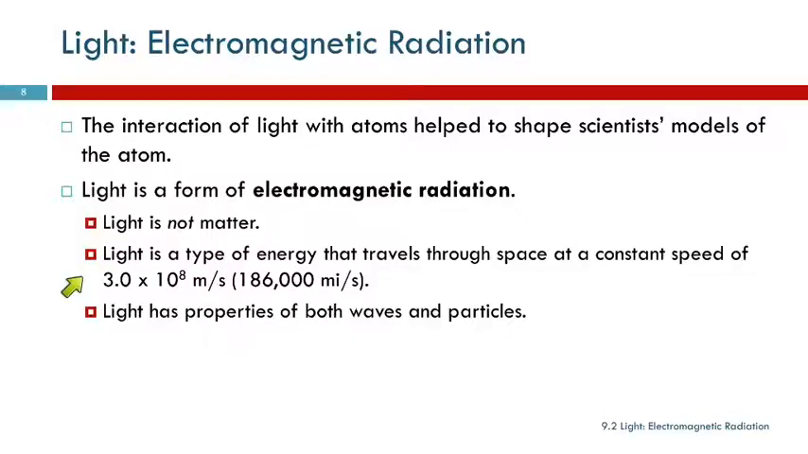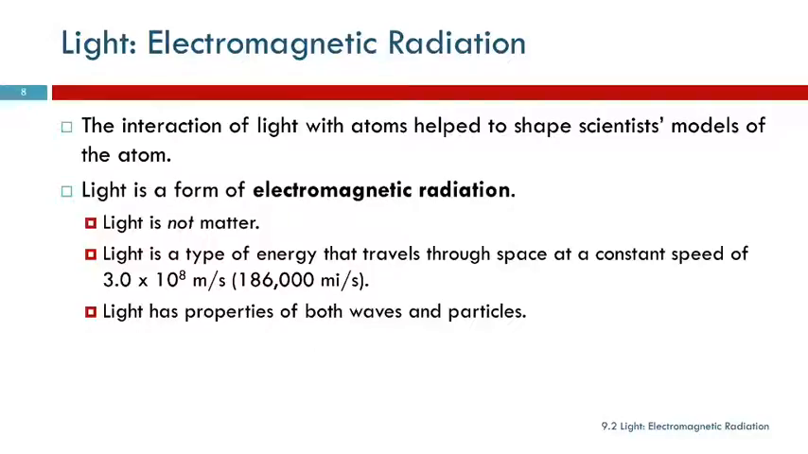Light is a kind of energy. It travels through space at a constant speed. We call it the speed of light. It's 3 times 10 to the 8 meters per second, which might not impress you, but 186,000 miles per second should impress you. Light can travel 186,000 miles in 1 second.